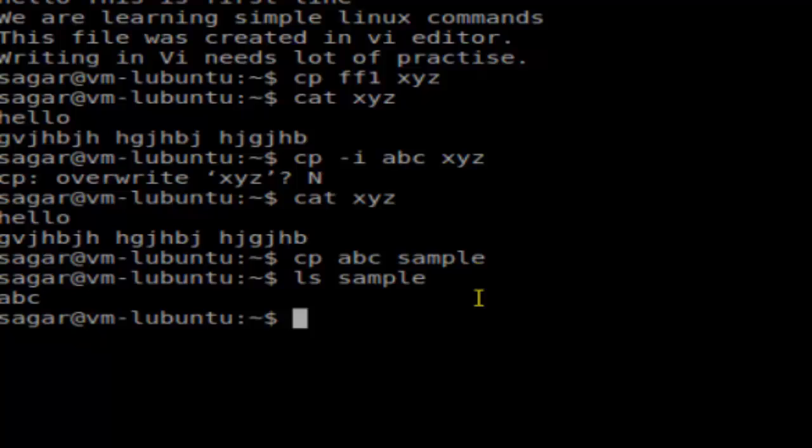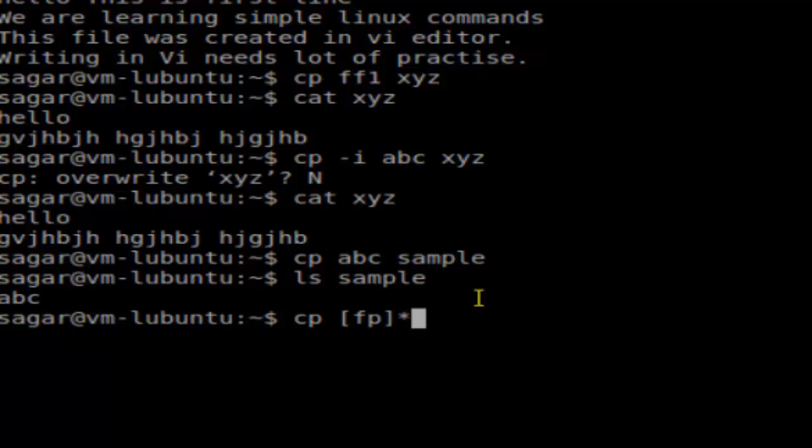Another important thing that I want to tell you is that if you want to copy multiple files at the same time, you can give a pattern instead of the file name. For example, if you want to copy the files which start with F or P, then you can do it like that, in brackets F, P and star.